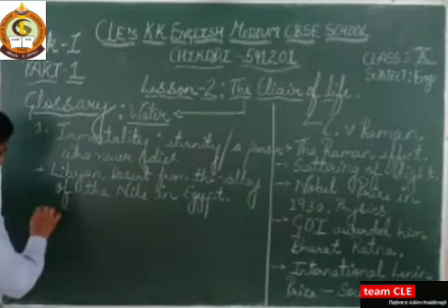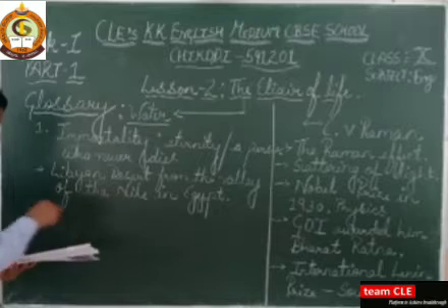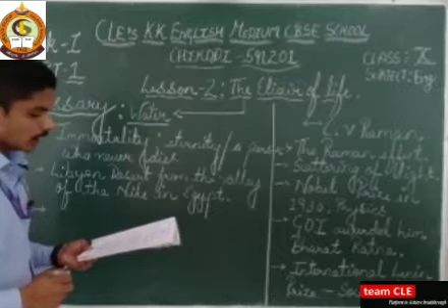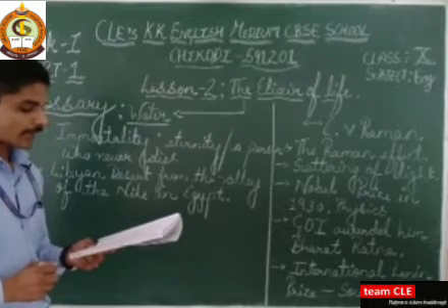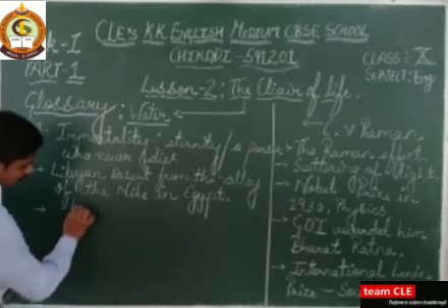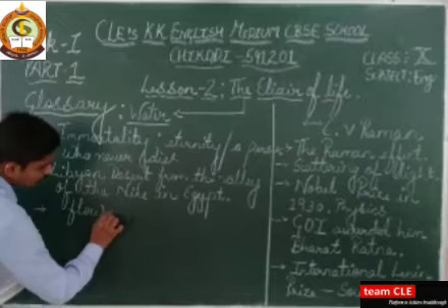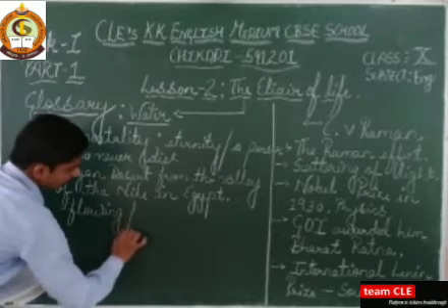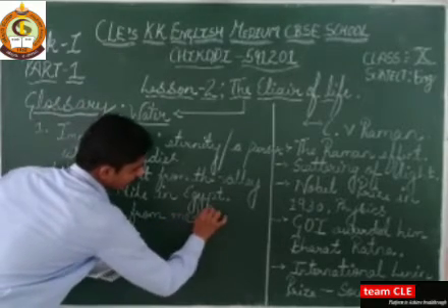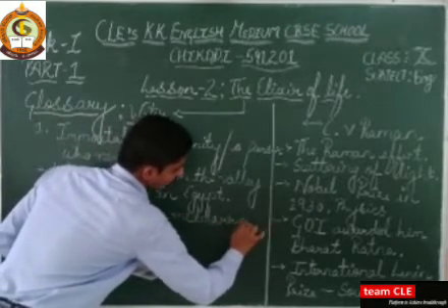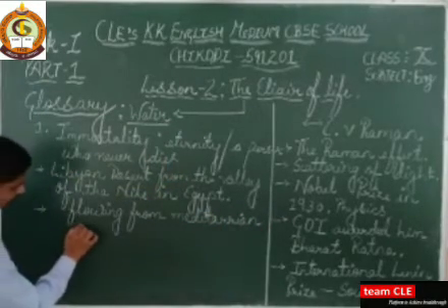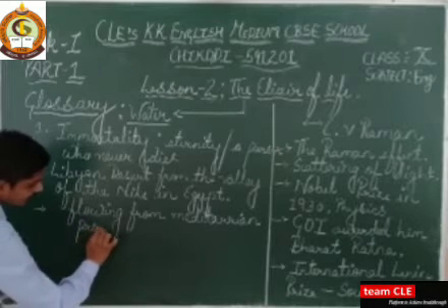And now in the last line of the second paragraph, he says that the Nile is flowing down to the Mediterranean from its source a couple of thousands of miles away. So this Nile river is flowing from the Mediterranean area. Okay, Mediterranean province. Where is it? It is in Europe.